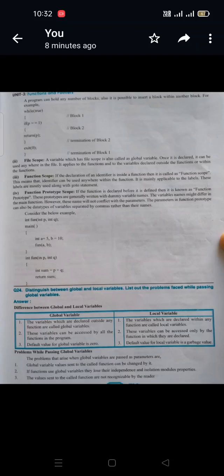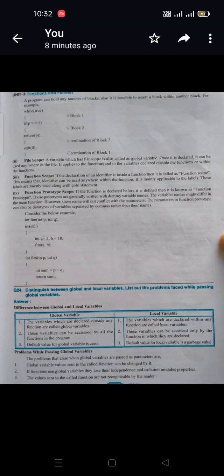There are some differences between global and local variables. A global variable is one declared before starting the main program. A local variable is one declared within a function. Global variables can be accessed anywhere in the program. Local variables can be accessed within that particular function only. The default value for a global variable is 0. The default value for a local variable is a garbage value, meaning any value.